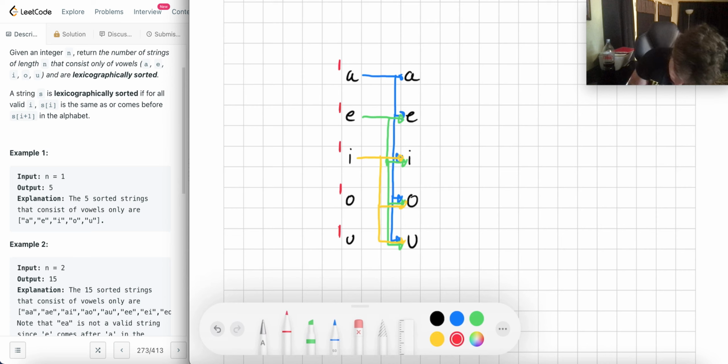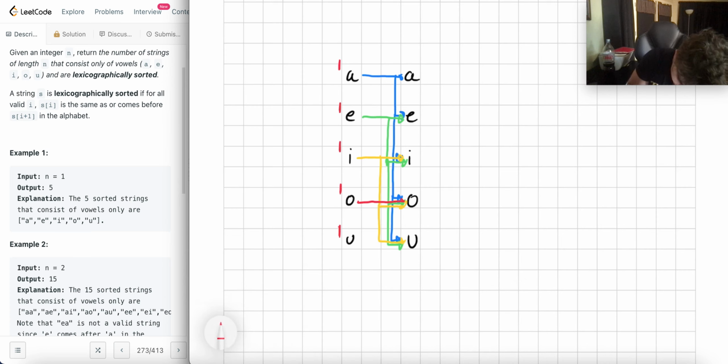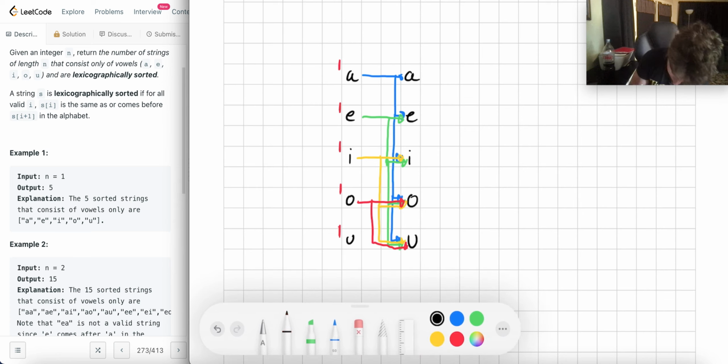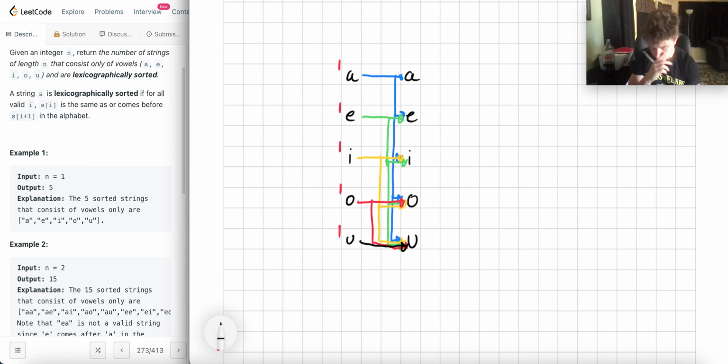For O, it could be O, or it could be U. And then for U, we'll just use black, I guess. For U, the only next thing could be U. So this kind of articulates all the next options you have for n equals 2, right?